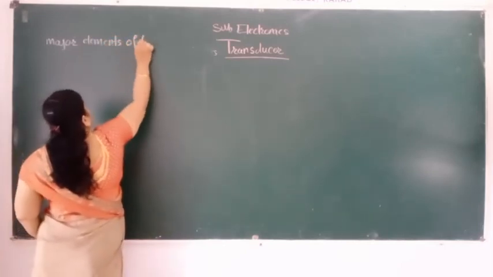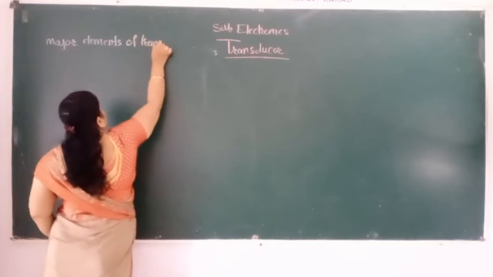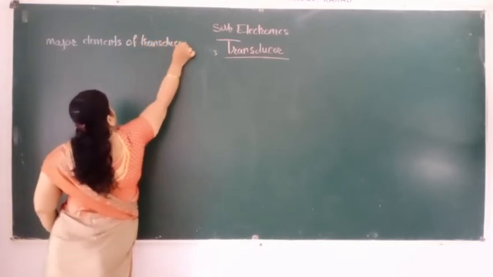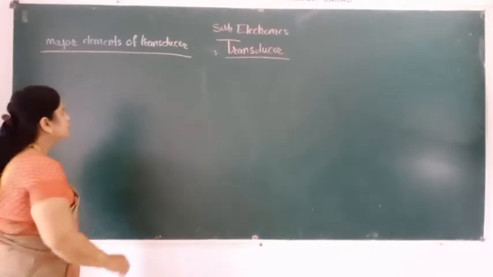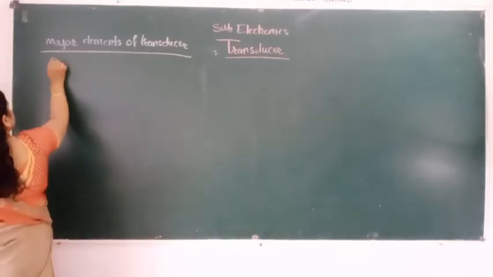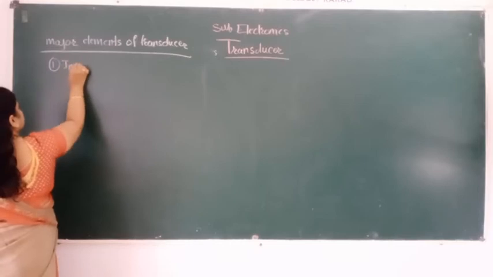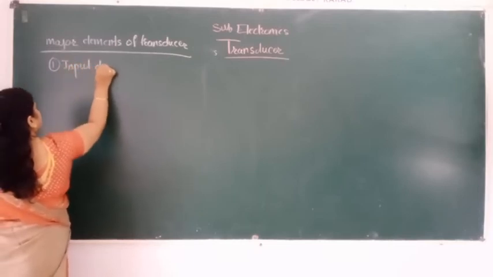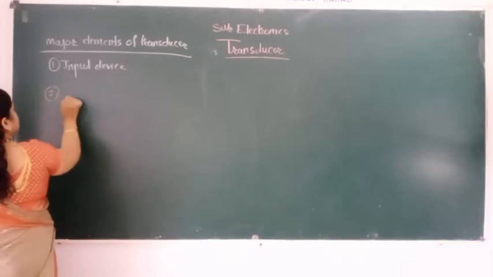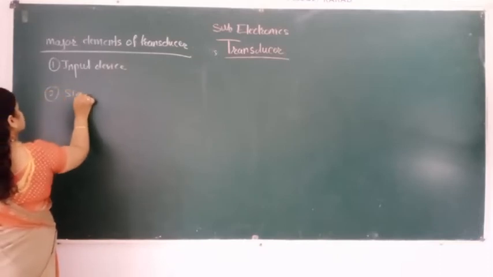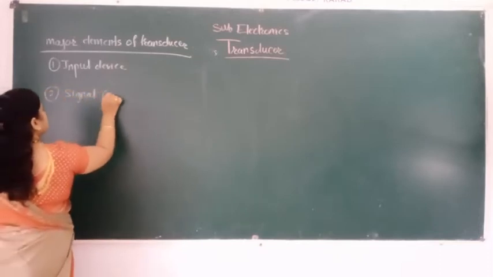Of the transducer. Which are the major elements of the transducer? First is the input device. Second is the signal conditioning.